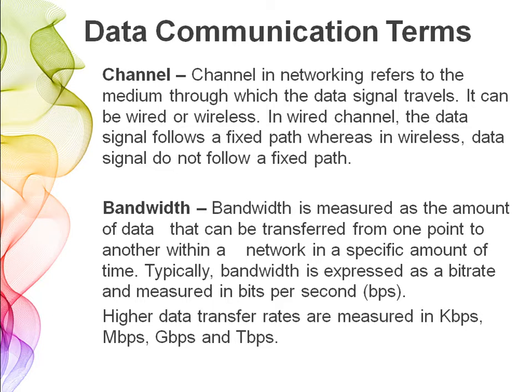So bandwidth is measured as the amount of data that can be transferred from one point to another within a network in a specific amount of time. Okay, so the data transferred in a specific amount of time is called bandwidth. Bandwidth is expressed as a bit rate and measured in bits per second. Okay, bps. Bits per second, please note that b is small. If it is byte, then B will be capital.